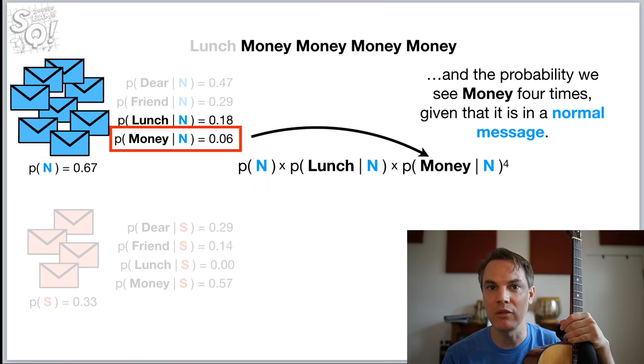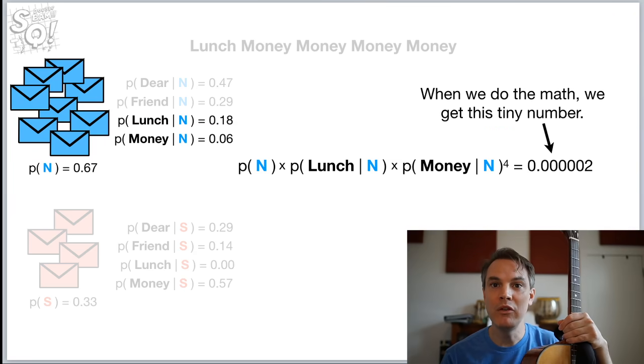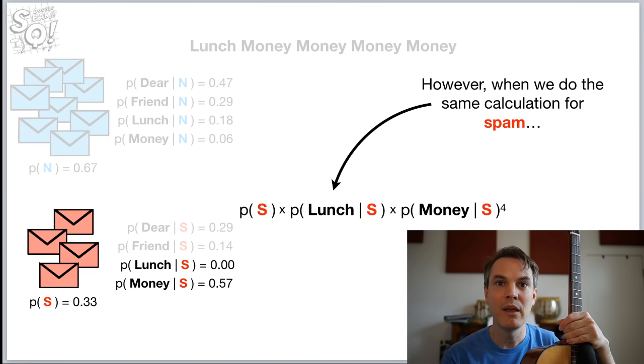So that's how we're going to keep this equation from going right off the edge of the screen. We'll just use that exponent. Okay, when we do the math, we get this tiny number, a bunch of zeros, and then finally we get the number 2. It's small, no big deal.